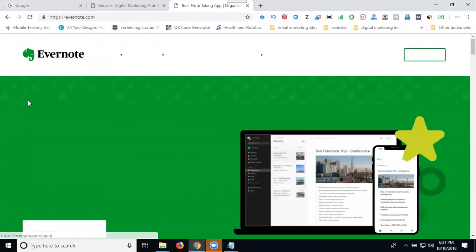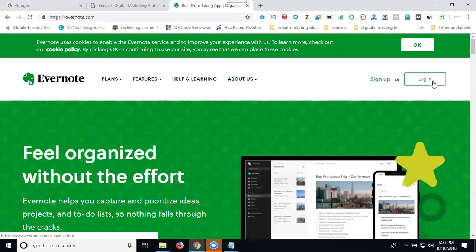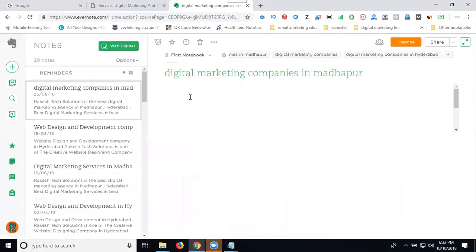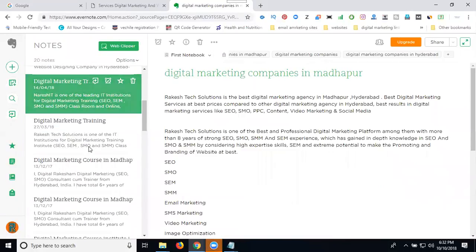In this one, first you can log in to your website. Login. Now click to continue with your Gmail ID and password. Click sign in. After sign in, wait for a few seconds. Just open your file here. In this one, see this one. This is all your content.